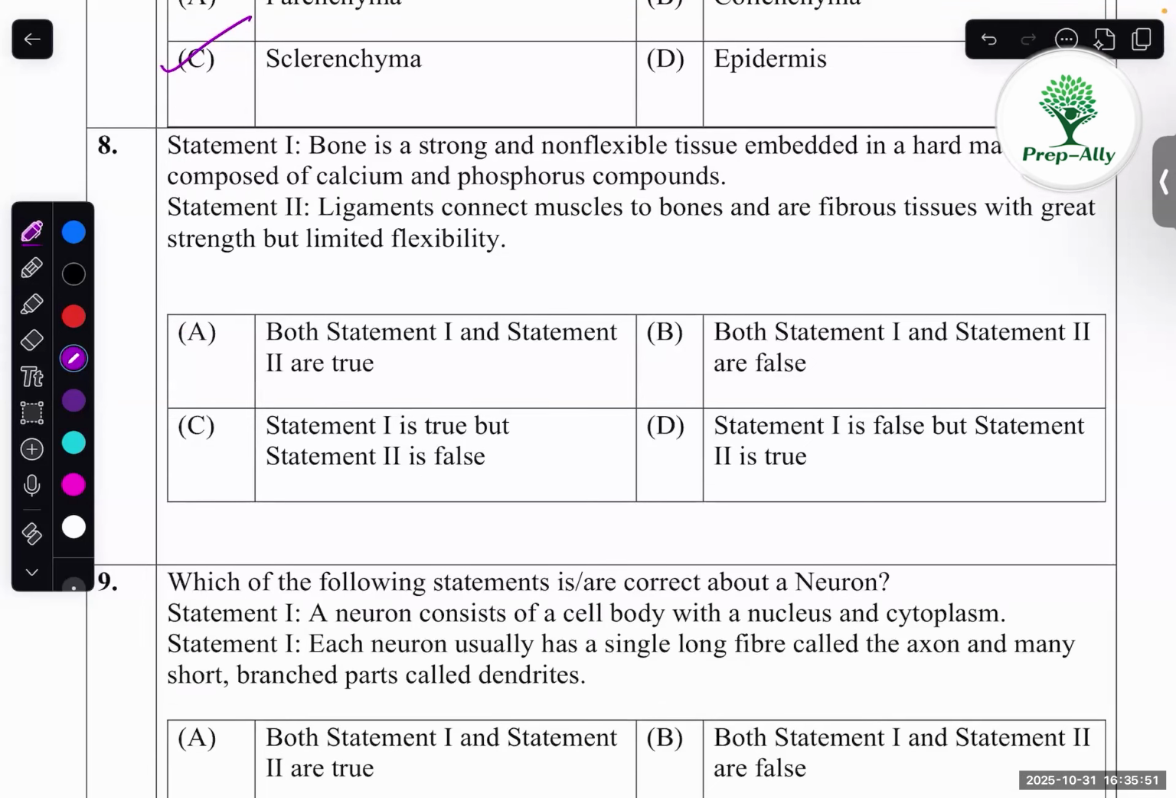Eighth question. Statement 1. Bone is a strong and non-flexible tissue embedded in a hard matrix composed of calcium and phosphorus compounds. True. Ligaments connect muscle to bones. No. Ligament connects bone to bone. So statement 1 is correct. Statement 2 is false. C.